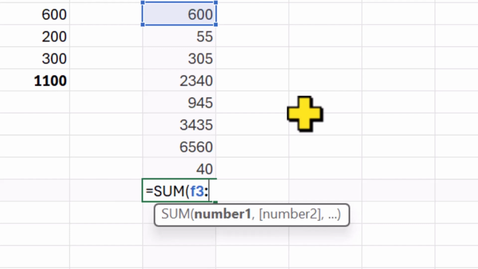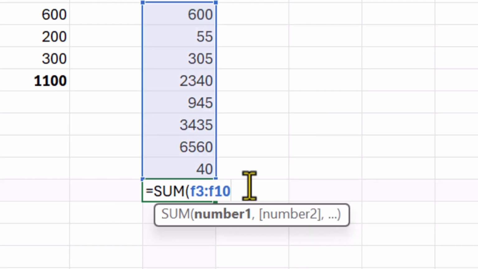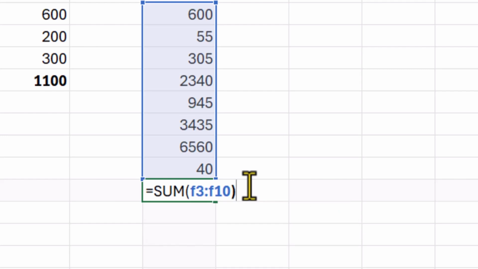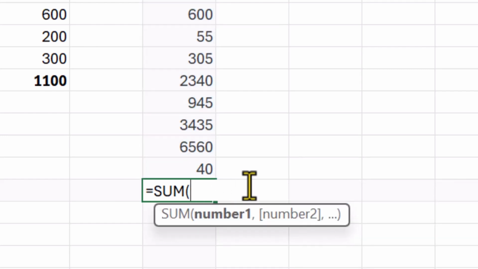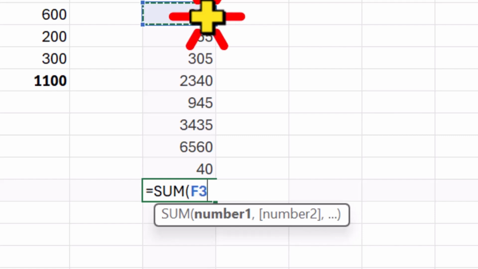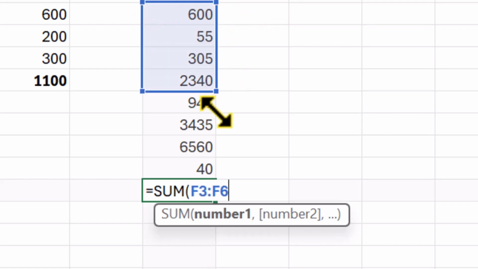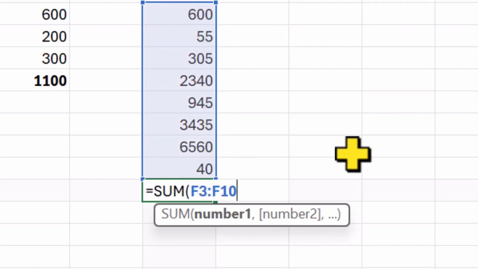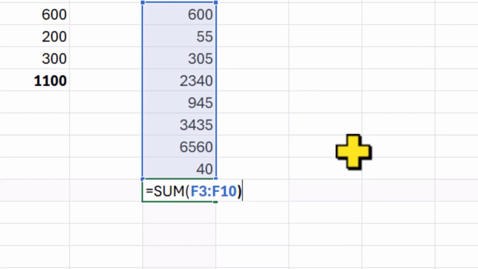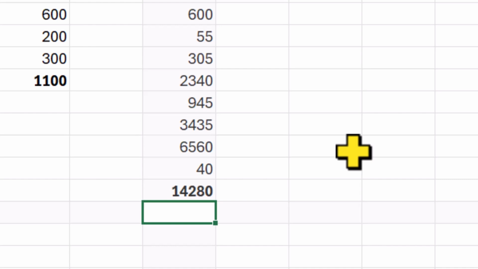You can type F3 colon F10. Colon means to. Or you can select cell F3 and drag to cell F10. This means add everything from cell F3 to cell F10. Press Enter, and Excel instantly calculates the total. If you open a bracket, always remember to close it.